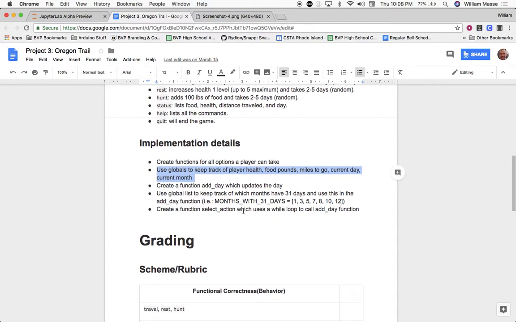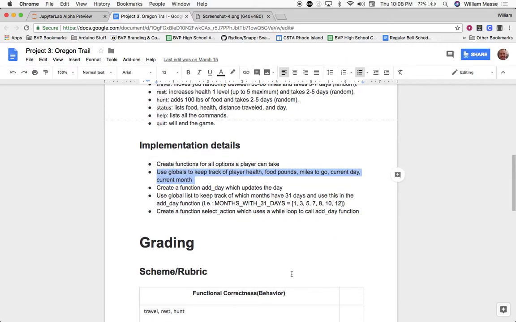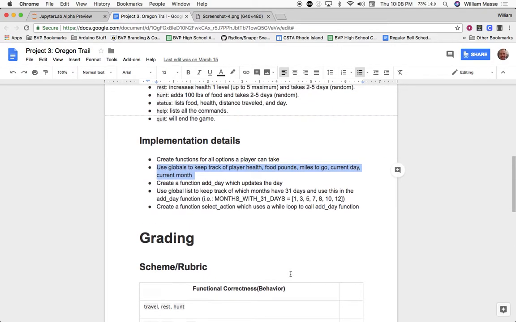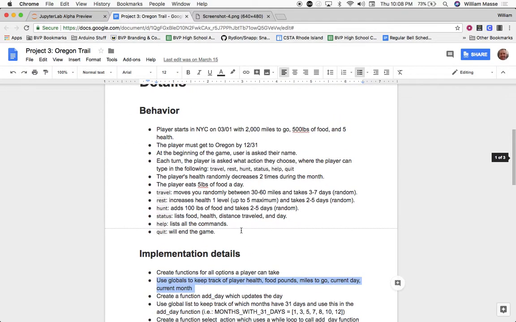And then the last thing is that we'll have a function which can then help us select one of these moves, and then one of those moves will call the function addDay accordingly, depending on how many days need to go by. And as we start to code this, all of this will make sense. We'll start off with the basics with our variables. We'll make 1 day go by at a time, and then we'll build out the rest of the functions to make these moves. So I think for the most part, that can get us started.